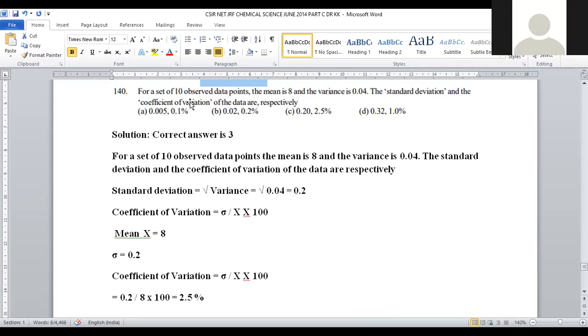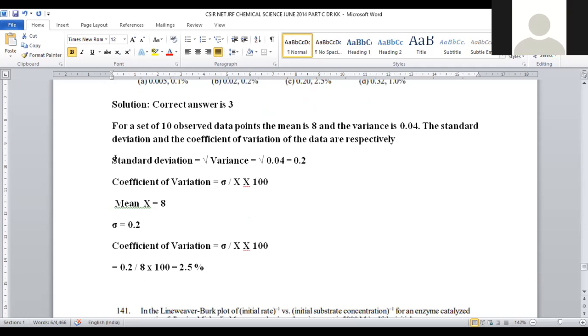Among 10 data points, the mean is calculated by summing all the values and dividing by 10. Its mean value is taken as 8, and the variance is 0.04. From this data, you have to predict the standard deviation and the coefficient of variation. So these two terms are to be predicted.